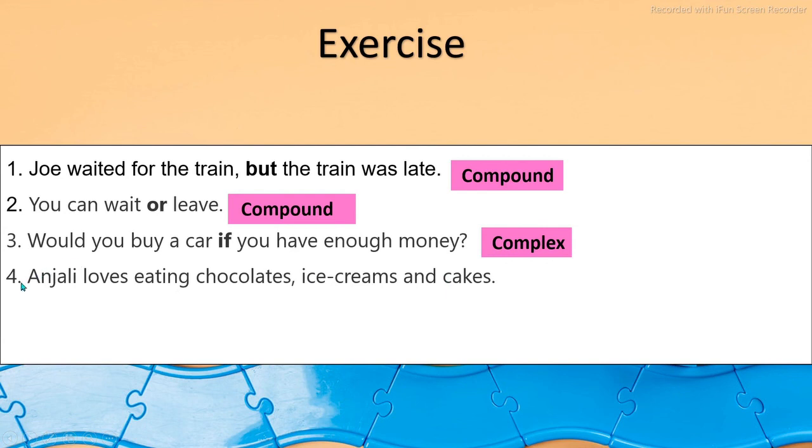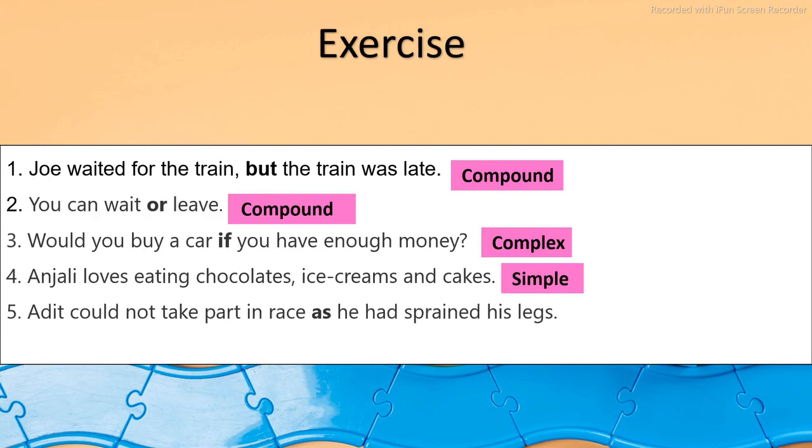So in which sentence do we not use any conjunction? Obviously in a simple sentence. The other criterion to test is it has only one subject and one finite verb. Okay, you cannot see any other subject or any other finite verb. So it falls in the category of simple sentence.